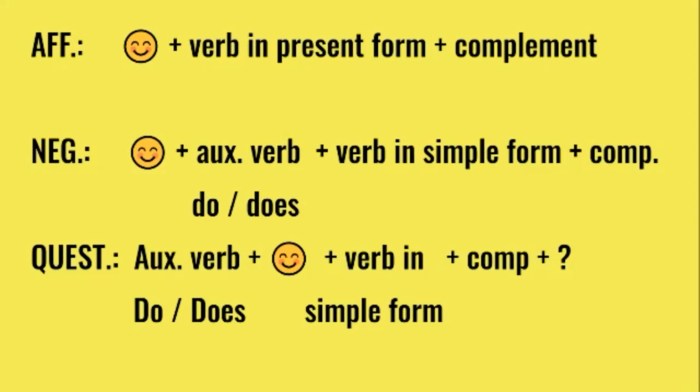Okay. In the case of questions, we're going to be changing the place between the subject and the auxiliary verb. So we're going to place the auxiliary verb at the very beginning, do or does. Then we're going to be using the subject, and the verb once again goes in a simple form. We have a complement, and please don't forget the question mark. Otherwise, it's not a question. So as you can see, this topic is not that complicated, and now we know a little bit more about how to use either the present tense or the conditional. We share the same structure over here.